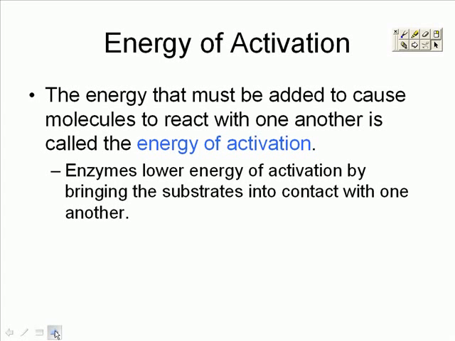Think about making tea. If you are served unsweet tea, and you choose to sweeten that tea, and you add sugar to the tea, if you just dump the sugar in the tea and look at the tea, you're going to just have unsweet tea with a glob of sugar at the bottom. But if you were to stick a spoon down inside of that and stir the tea, your spoon is acting as an enzyme. It is speeding up the reaction, but it is not becoming a part of the reaction. Because when you're through dissolving your sugar, you'll simply remove your spoon out. The spoon is unchanged. You've sped up the reaction.